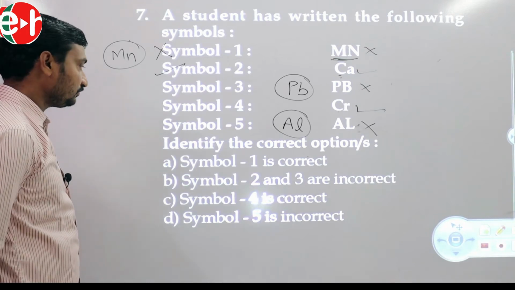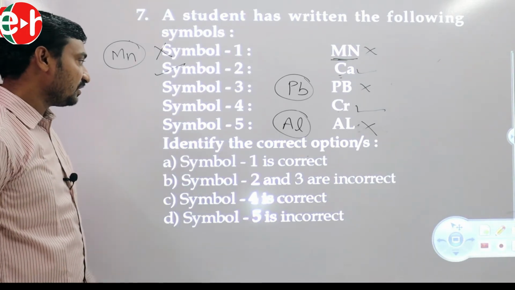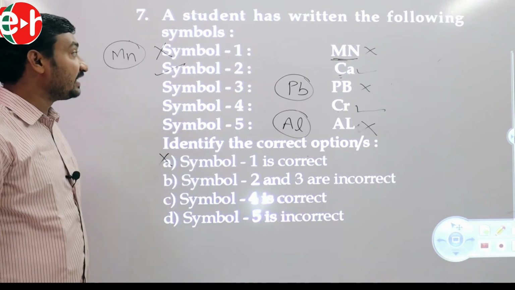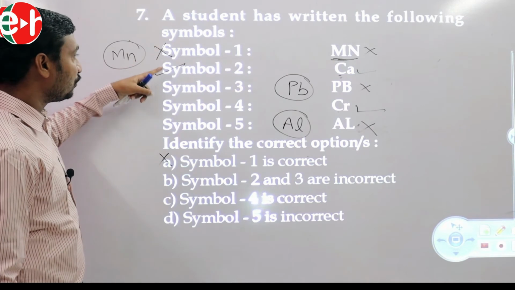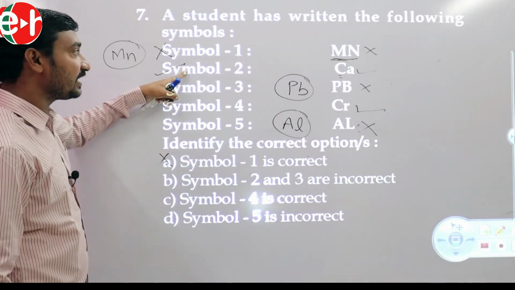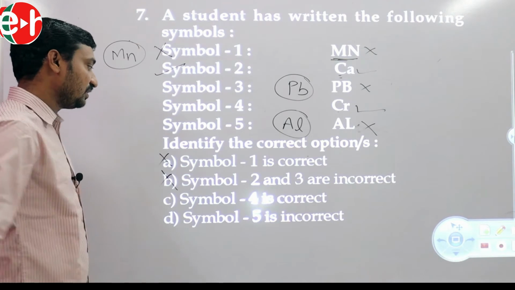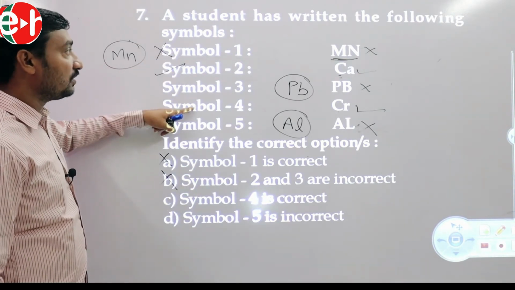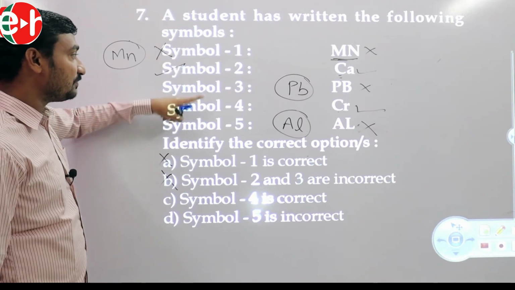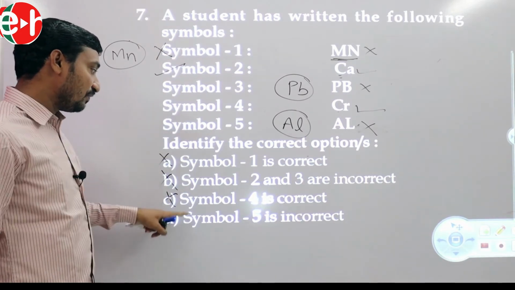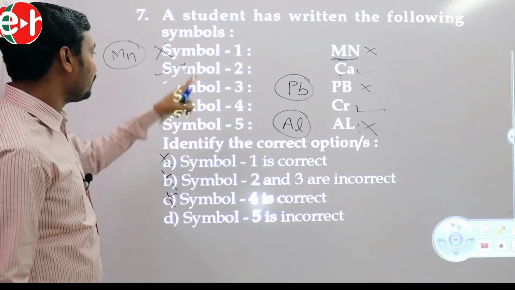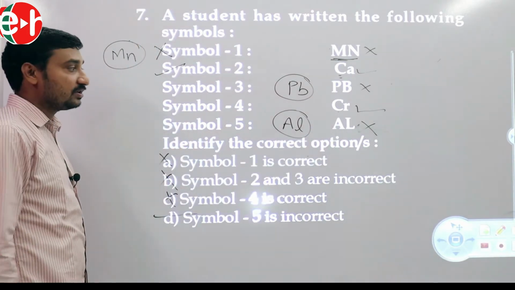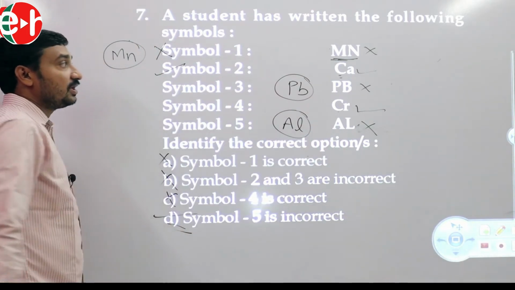Then check the options. Symbol 1 is correct? No. Symbol 1, 2 and 3 incorrect? 2 is correct. 1, 3 only incorrect? This is also wrong. Symbol 1, 4 correct? Symbol 1 is incorrect, so this is also wrong. Symbol 1, 3, 5 incorrect. So this is the correct answer. Okay? Next one.